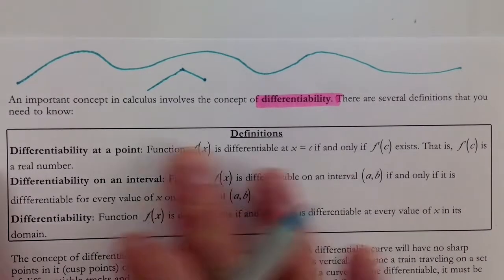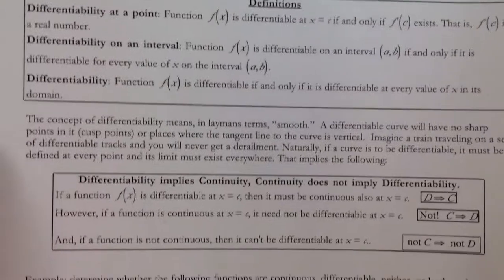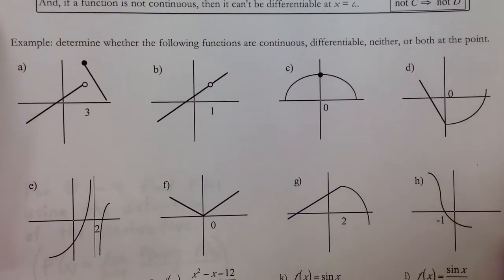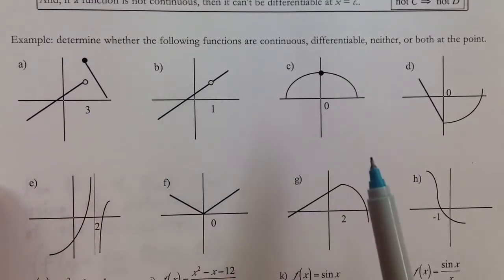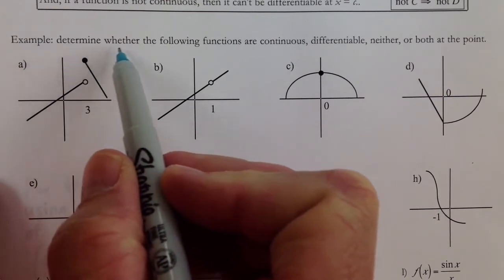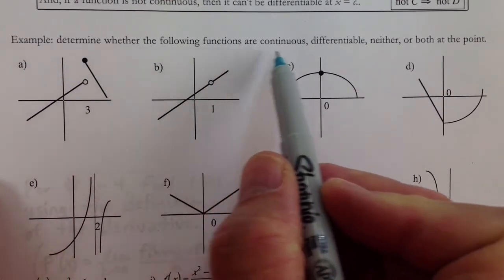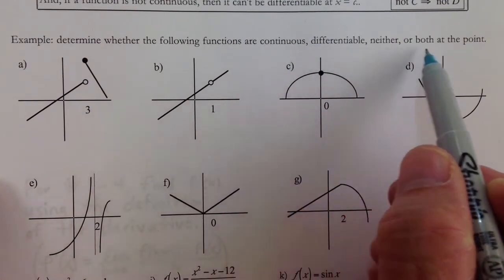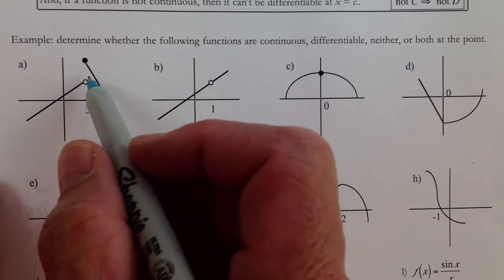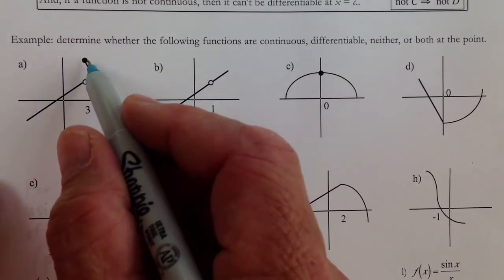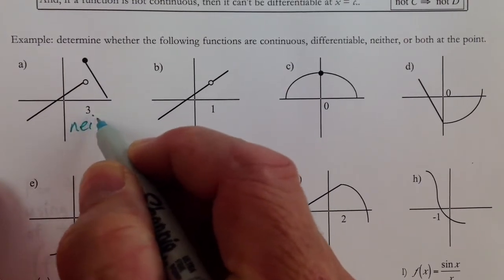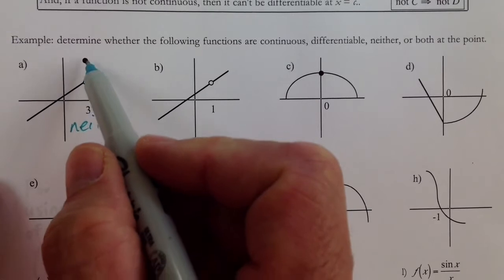We'll get to the actual definitions and the technical jargon, but let's go ahead and take a look down here. Just based on what I said, you could probably determine which tracks the train would stay on and which tracks the train would become derailed on. So for this example, determine whether the following functions are continuous, differentiable, neither, or both. This one is not continuous, and since it's not continuous, the train would jump the tracks there, so it would be neither continuous nor differentiable.